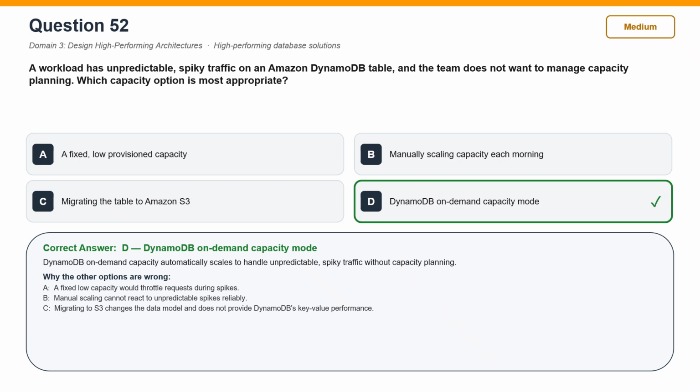Now, why the other options are wrong? A fixed, low-provisioned capacity is incorrect. A fixed, low capacity would throttle requests during spikes. Manually scaling capacity each morning is incorrect. Manual scaling cannot react to unpredictable spikes reliably. Migrating the table to Amazon S3 is incorrect. Migrating to S3 changes the data model and does not provide DynamoDB's key value performance.